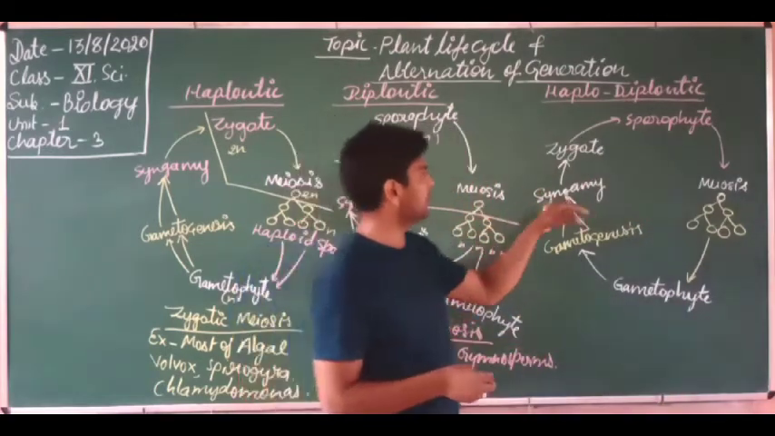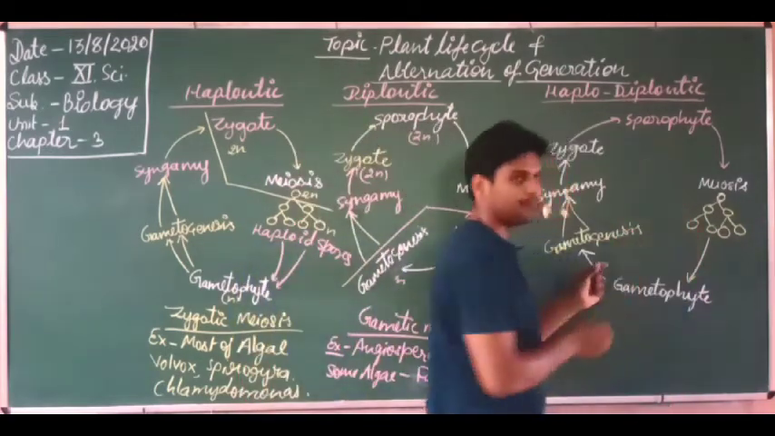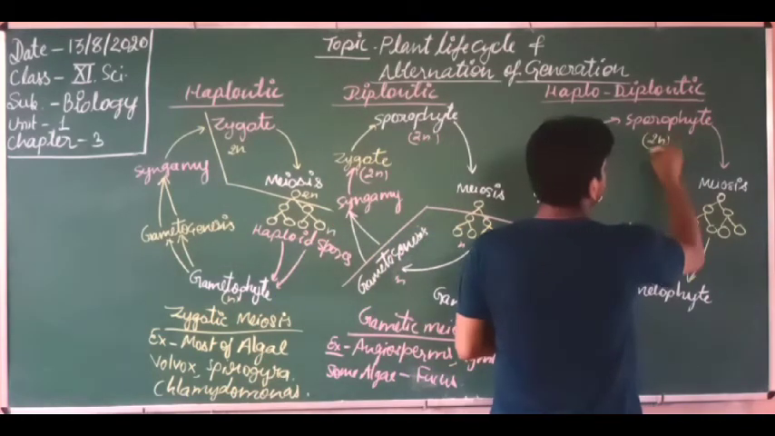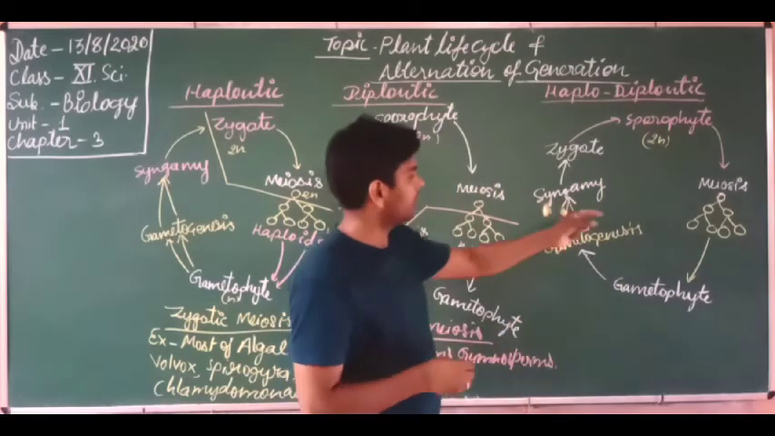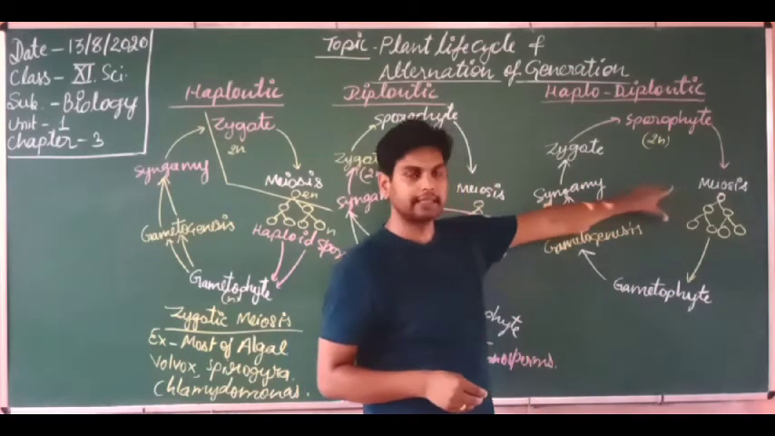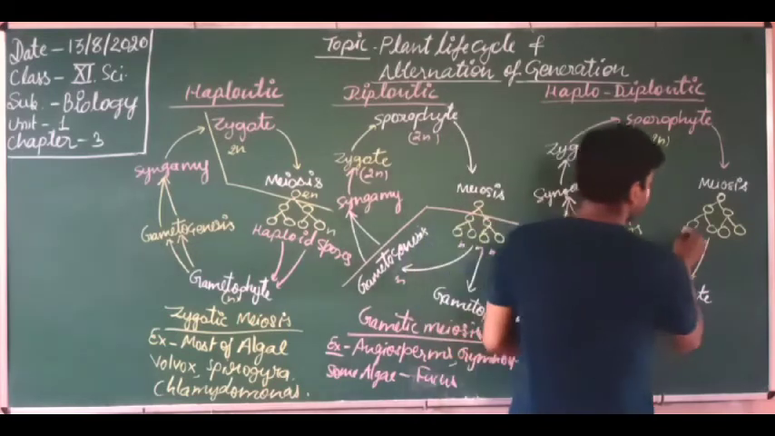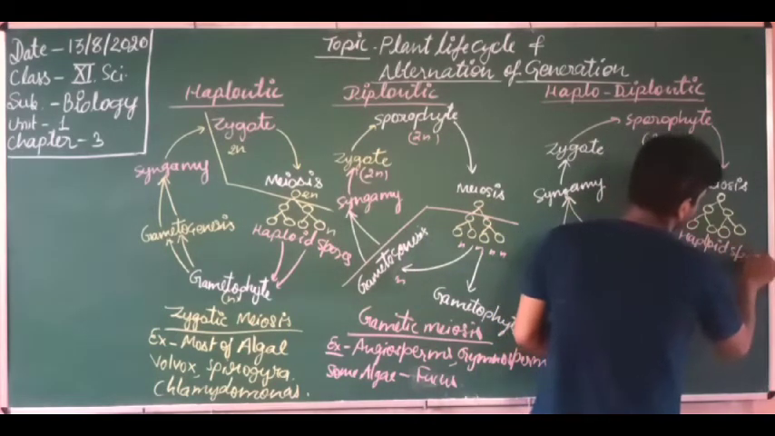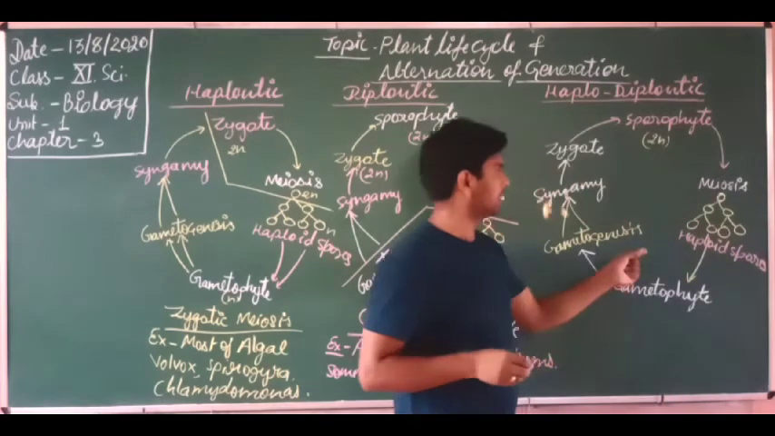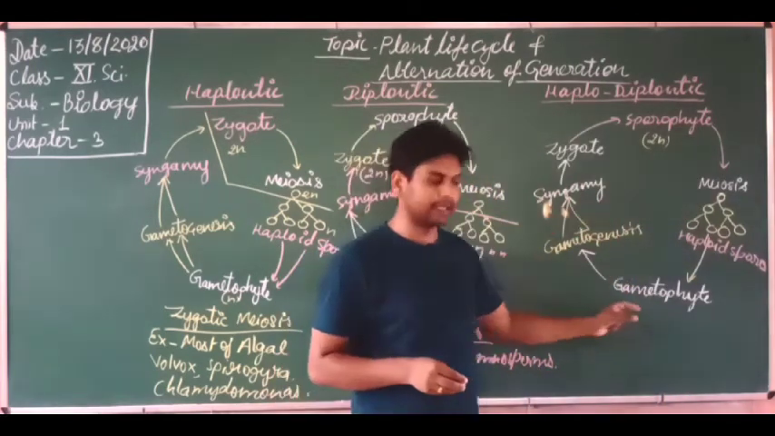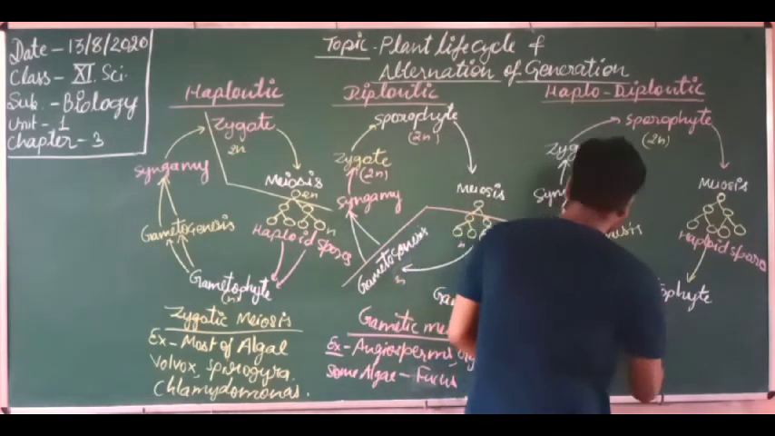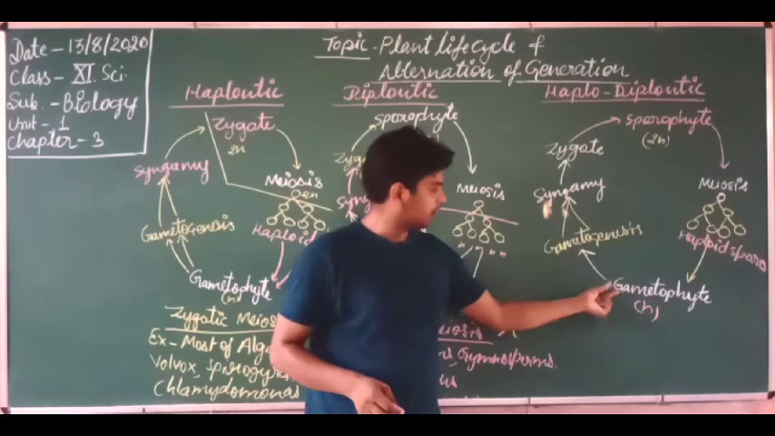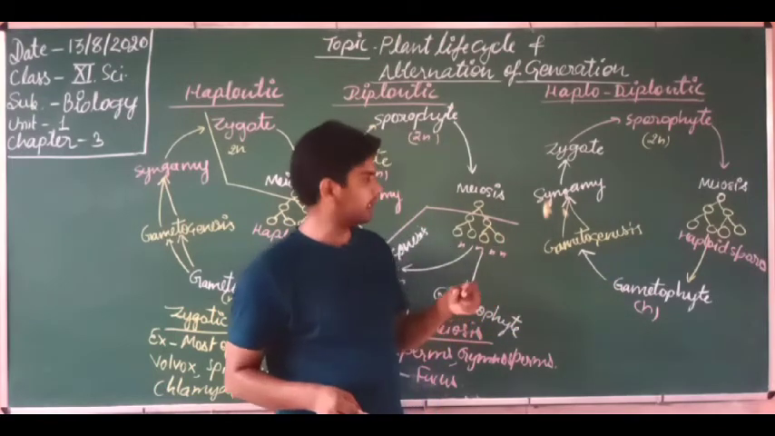Dear students, which are the diploid stages and which are the haploid stages? Here you are looking, this is the sporophyte, this is the diploid stage, and here these are the spores, because these are the result of meiosis. So these are the haploid spores. The gametophyte is a haploid structure. The gametes will be formed after the gametogenesis process. They are also haploid structures.